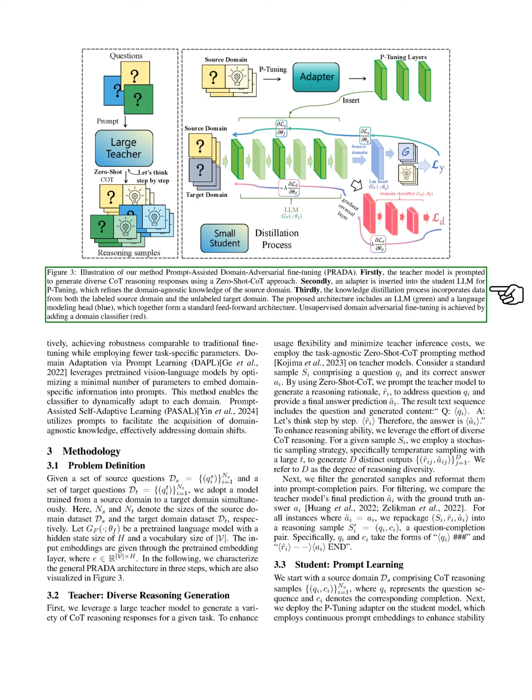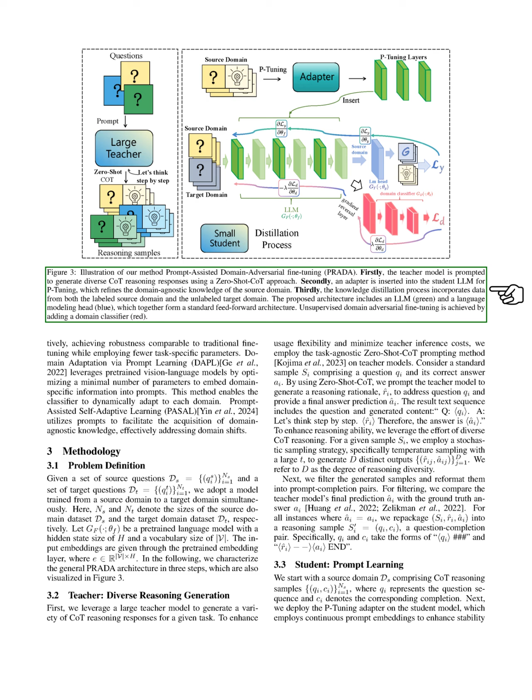Next, we focus on prompt learning with our student model. We start with the source domain, which contains COT reasoning samples. We implement a p-tuning adapter that uses continuous prompt embeddings to enhance performance. The prompt template is designed to map the template to a sequence that includes the question and completion. During prompt learning, we update the embeddings to optimize a task loss function. We then integrate the adapter into the student model. During fine-tuning or inference, the prompts from different p-tuning layers are added as prefix tokens, allowing the model to utilize more adaptable parameters from the source domain data.